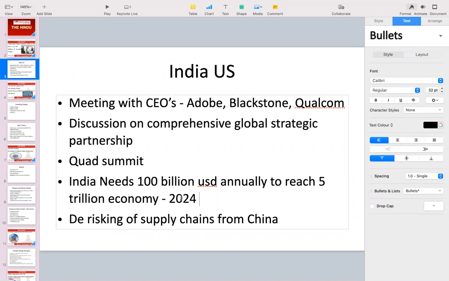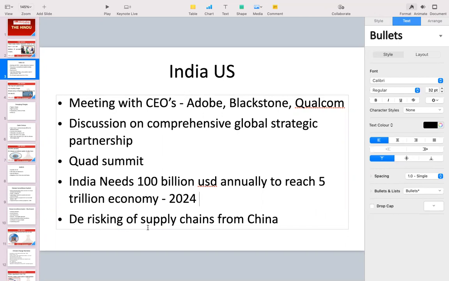As of now, we are somewhere around a 2 trillion economy. Okay. The investment needed per year to become a $5 trillion economy is 100 billion. As of now, we are getting somewhere around 72 to 75. So still we have scope for investment, and that's why this visit is very, very important.